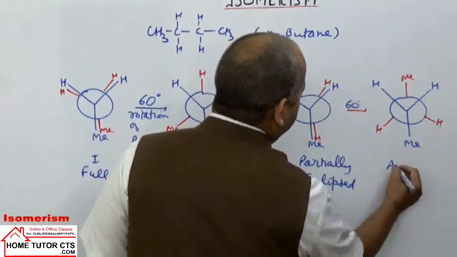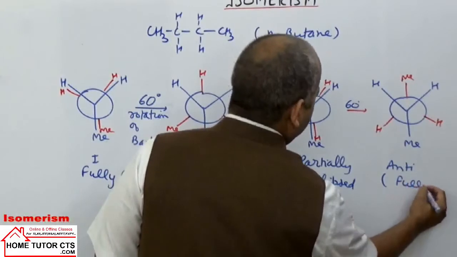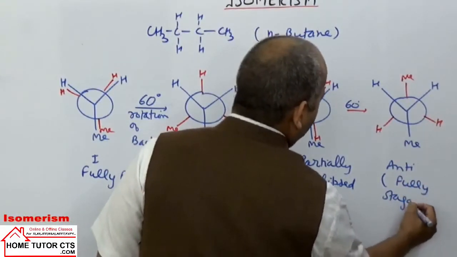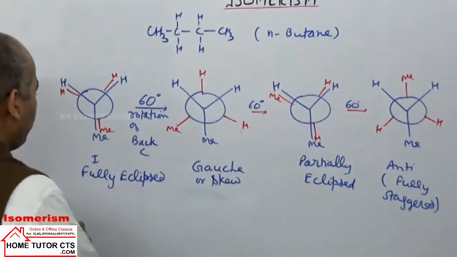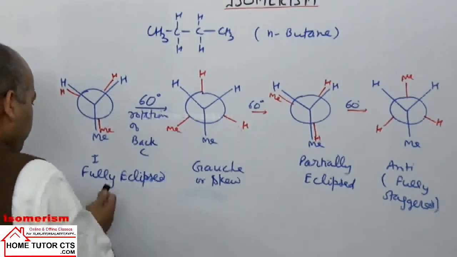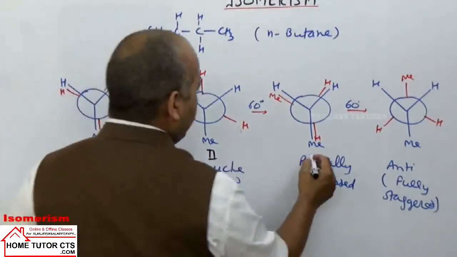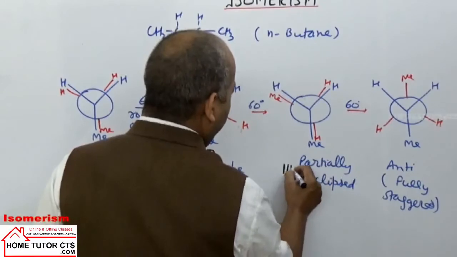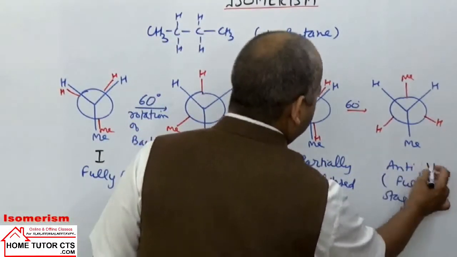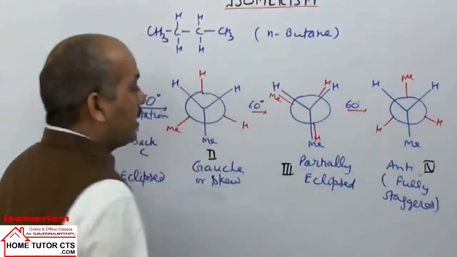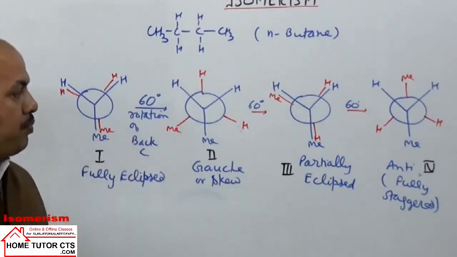And the fourth is anti, or fully staggered. So we can write 4 conformations in N-butane.